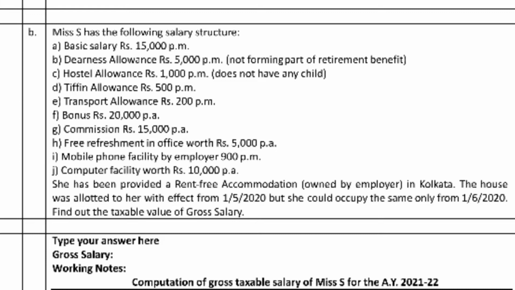Refer to the population criteria. For rent-free accommodation, the notes are given, and with the same values in the problem we get the answer. So 15% of salary, where salary will be the total salary. After that, in the last point we get the deduction from the valuation.